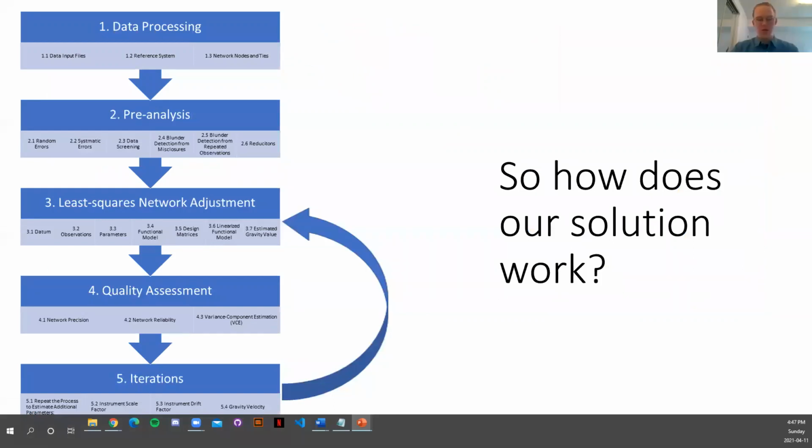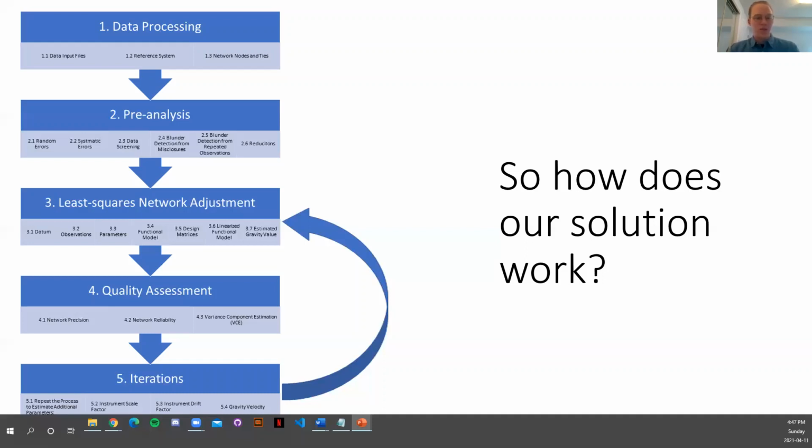All right, thank you. So let's take a look at how our solution works and what it actually produces. We use a 5-stage process, and the first step is in the data processing, which we took a look at with Bryn when he explained what types of measurements are present and how they are used to establish a reference system. And we looked at what kind of network nodes and tides there are when Carly explained the figure there. So that's the first step.